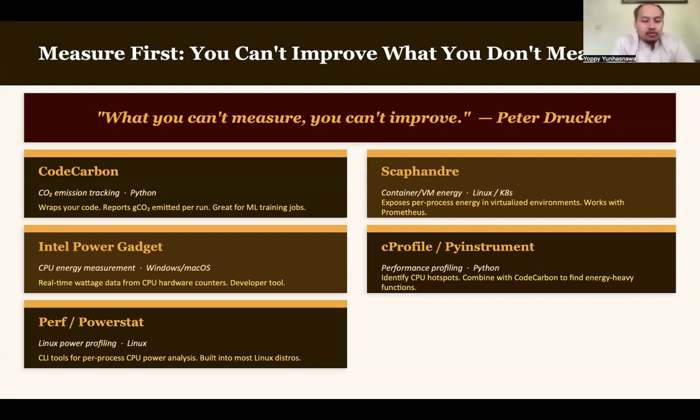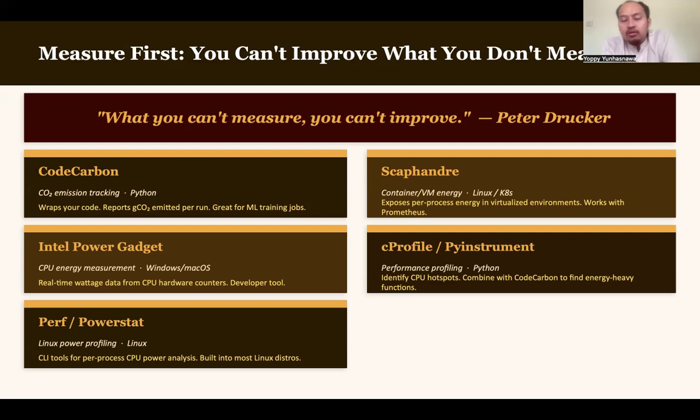Next we have also Perf or PowerStat. This is more or less like the Intel Power Gadget, but it is available for Linux. So if Intel Power Gadget is only available on Windows or Mac OS, and your computer is Linux, you can use Perf or PowerStat. Then we have Scaphandre, which measures container or VM energy.